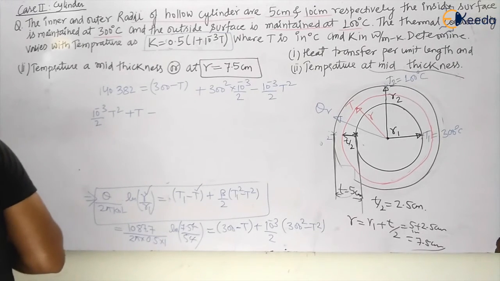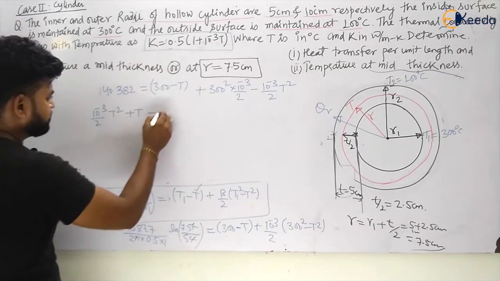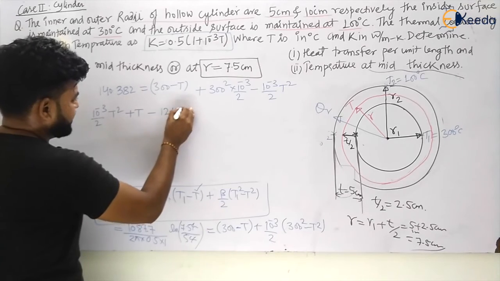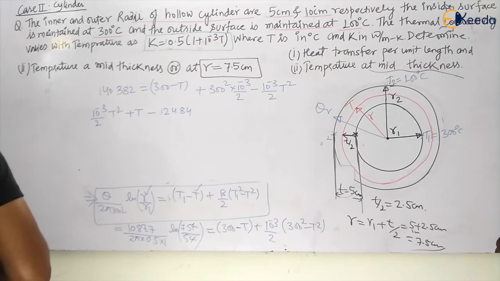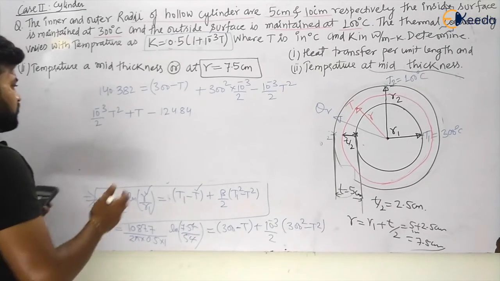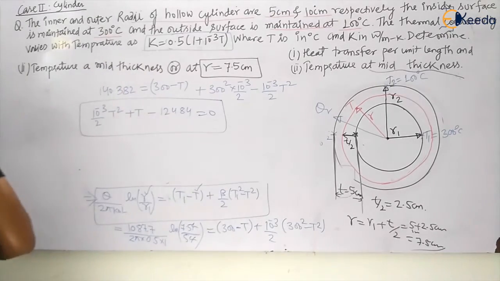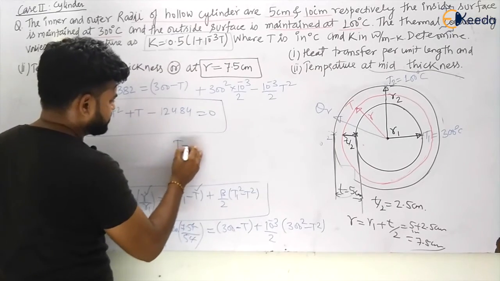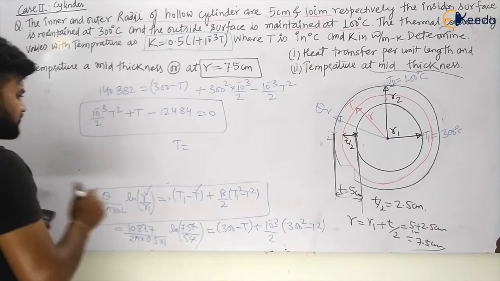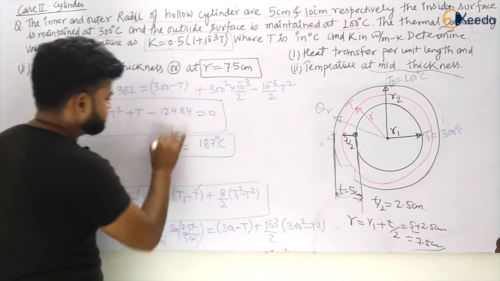So this will become minus of 124.84, and the value will be equal to 0. So from here we will have two values, one will come negative, and if I am solving this, the other is coming to be 187 degrees Celsius, my dear students.